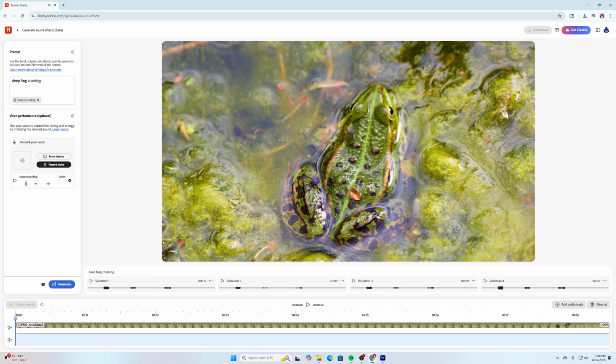All right, so once I have one of them that I like, then I'm going to choose the 3 dots and I'm going to download, and it's going to put that wave file in my downloads folder. Right before the frog jumps off the screen, I want to add another sound effect to that one. So let's go cartoon boing spring. And let's see if we can do this one. I know that happens right here towards the end, about maybe the 7.5 second mark. Let's try it out with record voice.